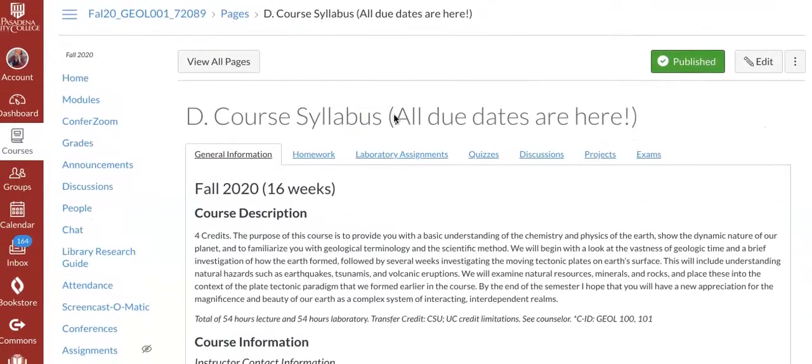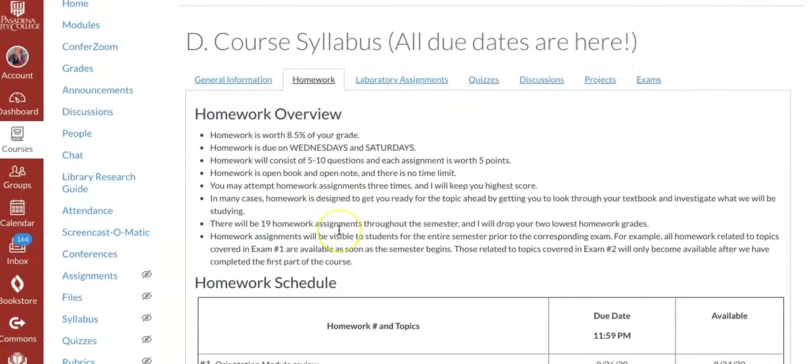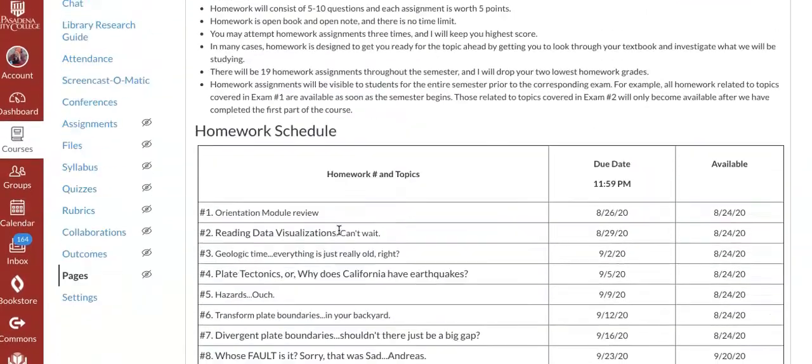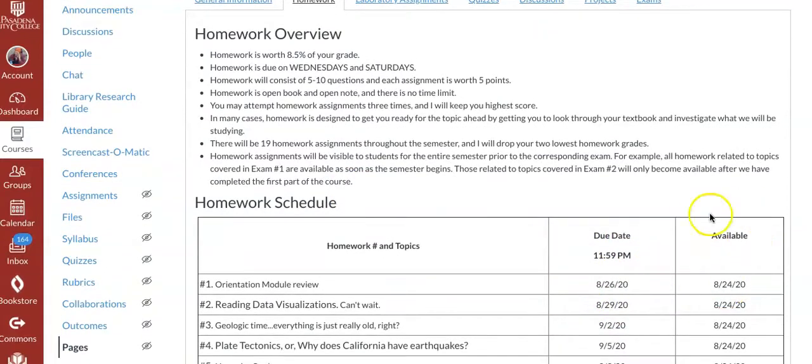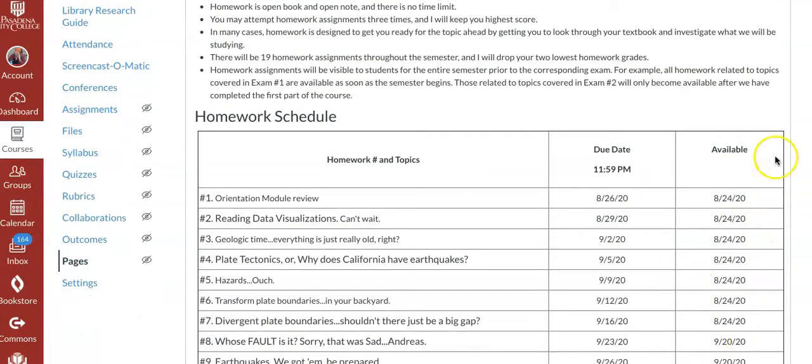You need to read all of this. Homework. Here's all of your homework assignments, and these include the dates that they're due and when they're available. So we're basically going to have 3 exams in this class. And so all homework that's related to exam number 1 is available on the first day of class. And then the due dates are listed here. Homeworks are allowed to be attempted 3 times. There's no time limit, and I'll keep your highest score.